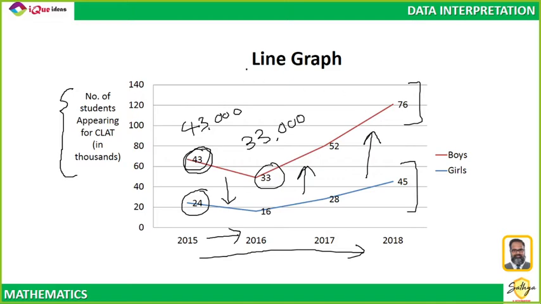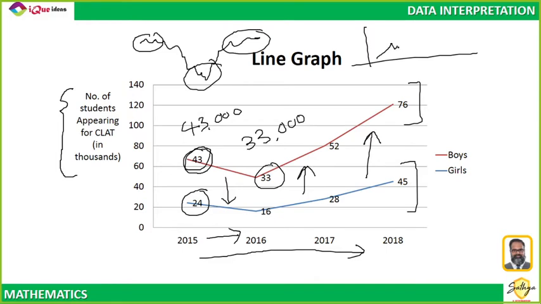Even in cricket, when they show the run rate, or the total score per over, they show you this graph. Initially it started off high, then the value went down, then again it picked up. Or the price of petrol: how it changes per day, they show you the data.